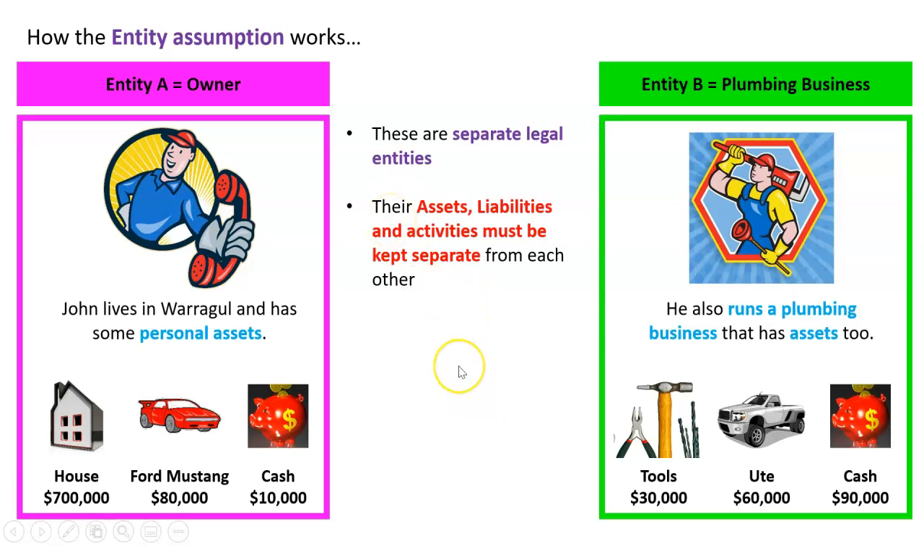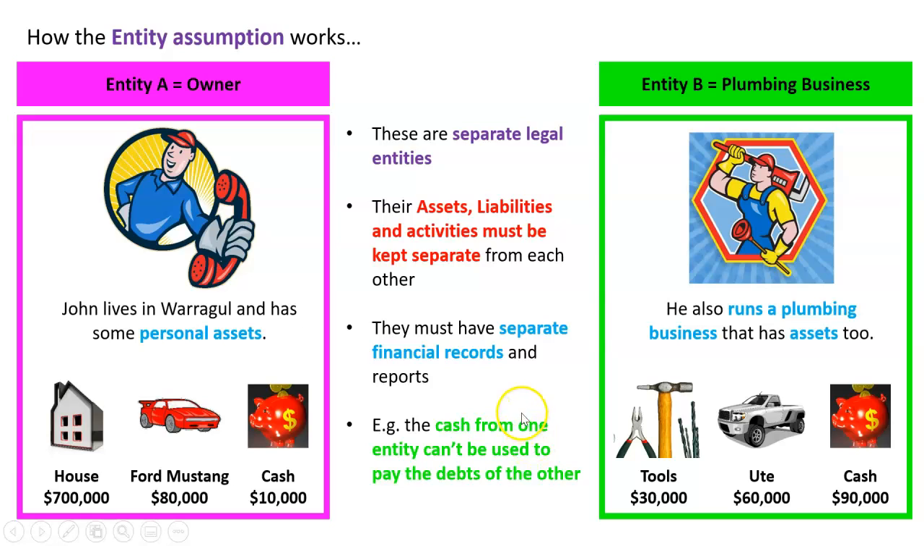What that means is their assets and liabilities and their business activities must be kept separate. They must have separate financial records, including bank statements. Okay, so John can't use his own money to pay for things for the business, and the plumbing business can't use its money to pay for John's personal bills, for example. He shouldn't use the tools of the business in a personal capacity. The ute does not belong to John, and the Ford Mustang does not belong to the plumbing business, and so on. So that's where we keep the transactions of the owner as an entity separate to the transactions of the business as an entity.